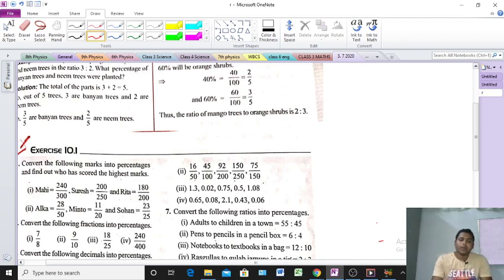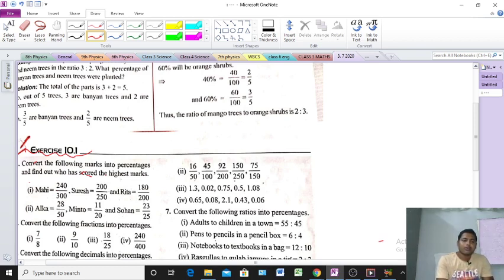Okay, now let's start exercise 10.1. At first you should read the question thoroughly, because the answer is already given in the question. So you should first know what the given data is. After that we'll find the answer. So see the question.